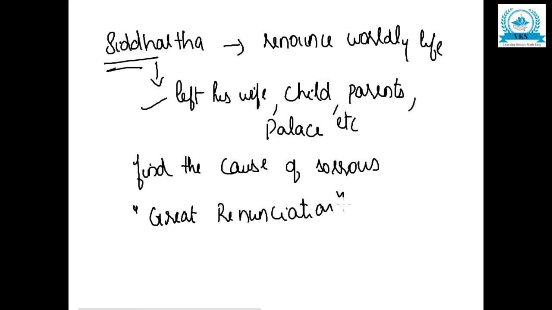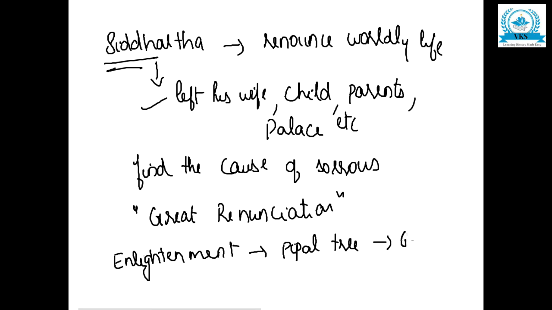That incident is called the Great Renunciation. After that, Siddhartha attained enlightenment under a peepal tree at a place called Gaya. Enlightened, he was meditating and he received the message from God. That incident is called enlightenment.